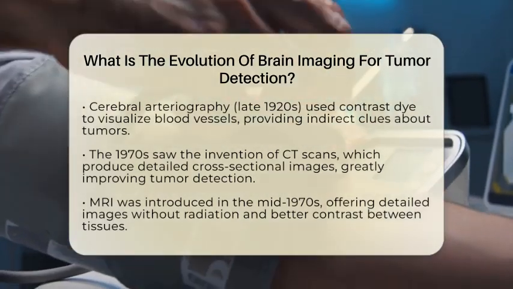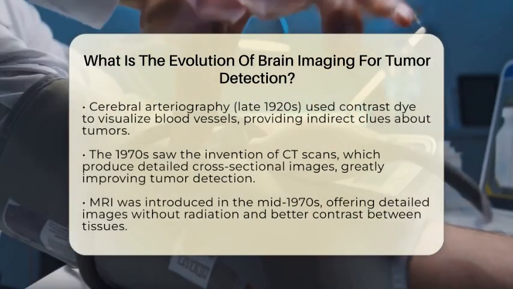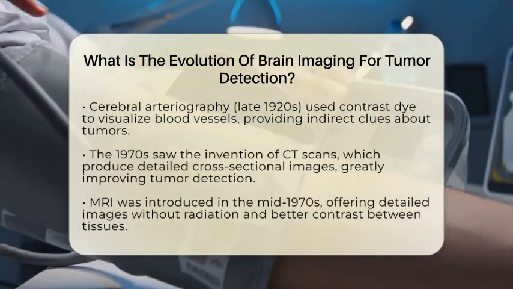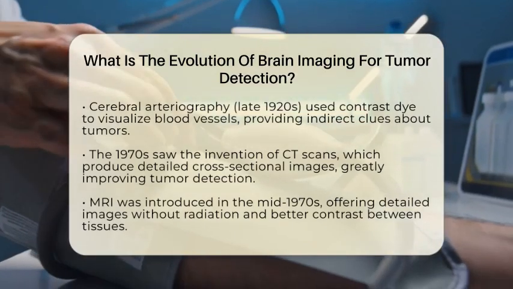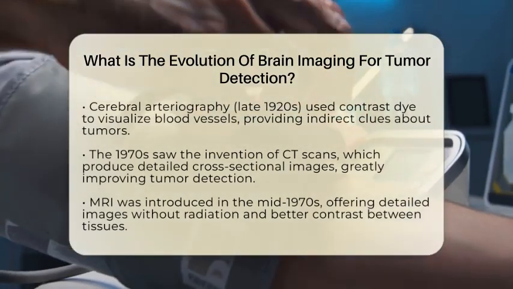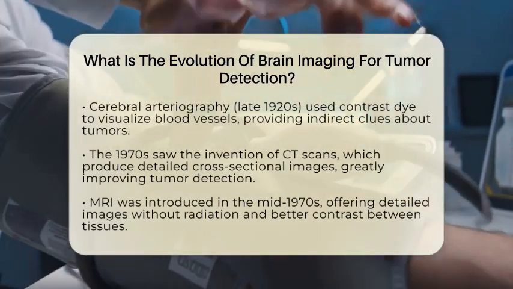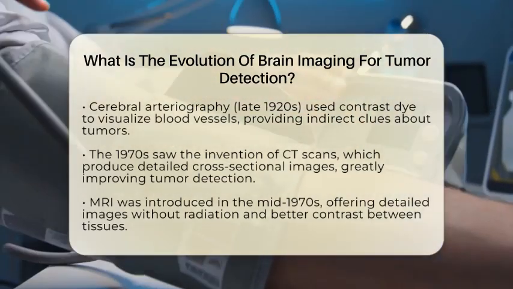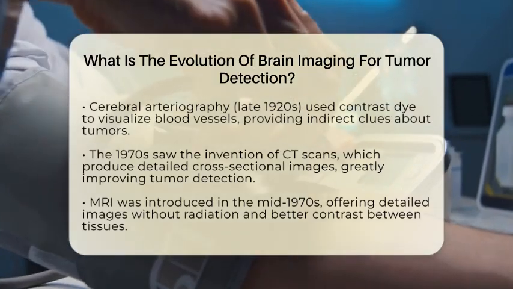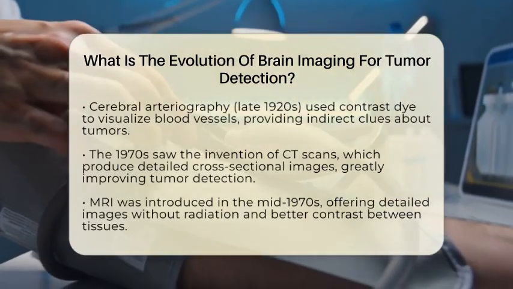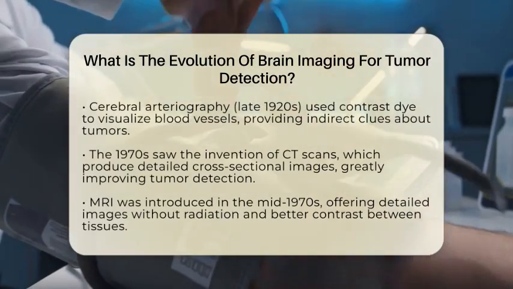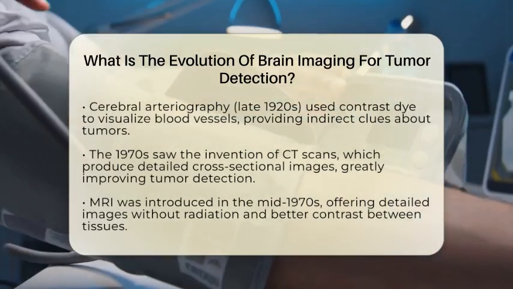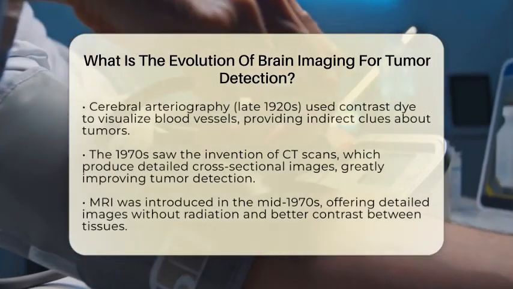The biggest leap came in the 1970s with the invention of computed tomography, or CT scans. Sir Godfrey Hounsfield developed this technology, and the first clinical CT scan of the brain happened in 1971. Instead of a single X-ray, CT combines many images taken from different angles to produce detailed cross-sectional pictures. This made it much easier to see soft tissues and detect tumors more accurately and safely.